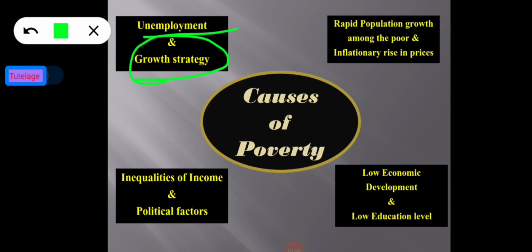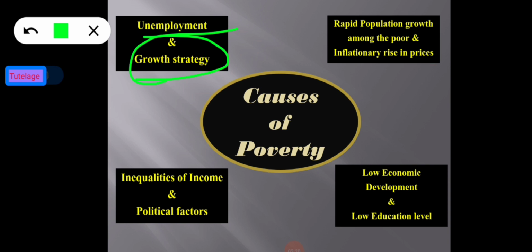So, development strategy pursued in the plans has not been designed to fight poverty. In fact, the growth strategy has kept the poor out of the development process. Two points about this development strategy are particularly relevant in this regard. The first point is the emphasis all along till the recent years has been more on the development of the capital goods industry.